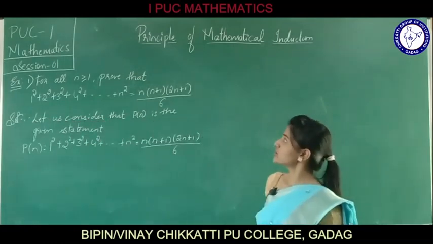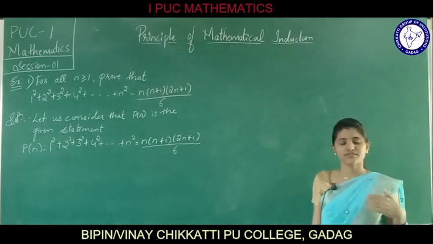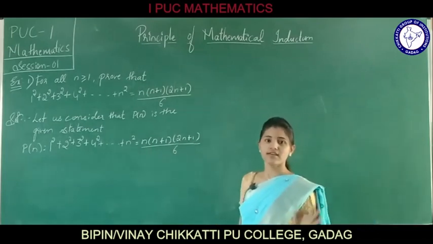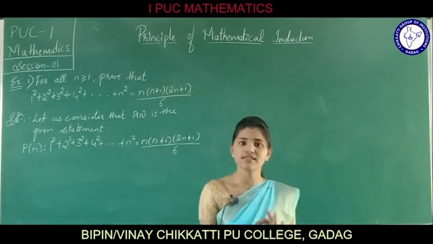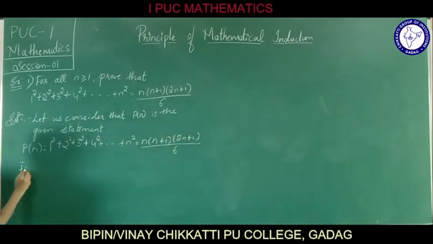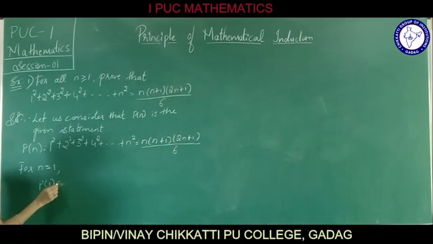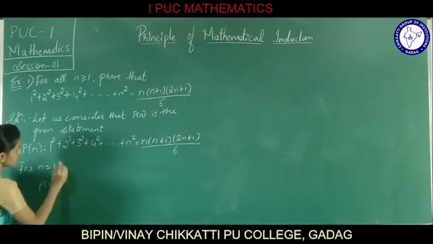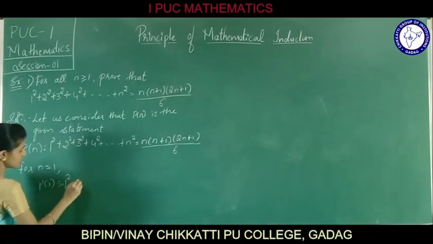So, according to the principle of mathematical induction, what was the first thing to do? We need to prove it for n is equal to 1. For n is equal to 1, that is P of 1, it is 1 square, which is nothing but 1.